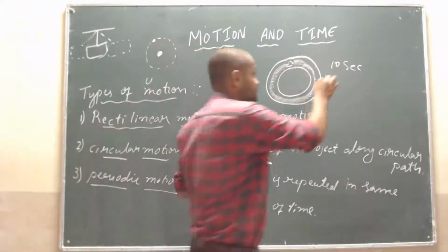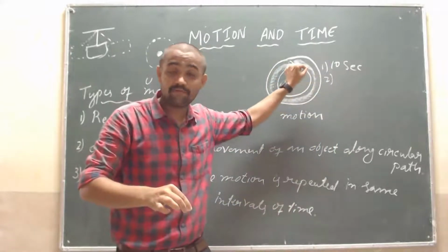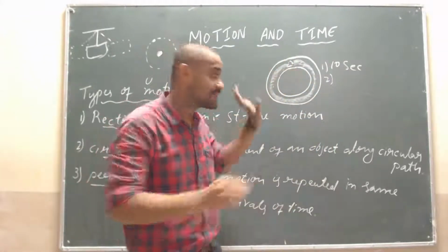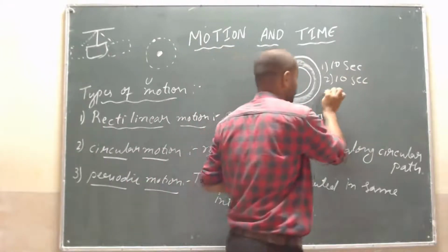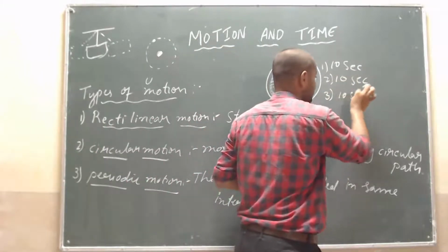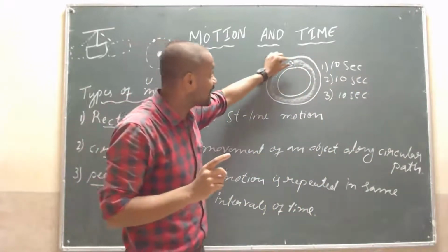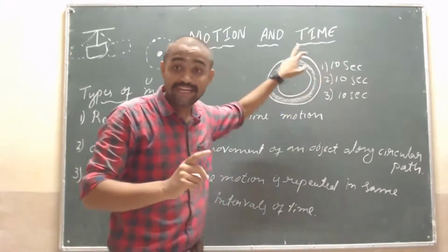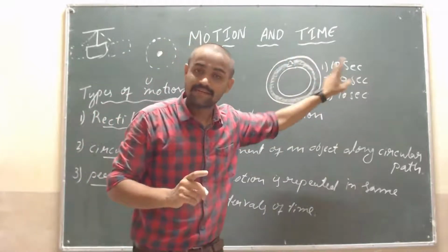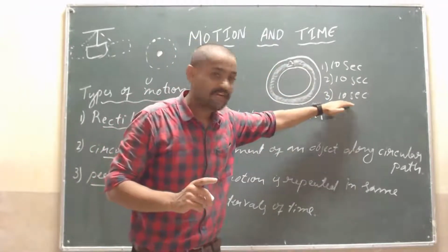Again, it covers the second round in the same 10 seconds. And third time also it takes 10 seconds. Is it clear? See here, a car is moving in a circular path. First round 10 seconds, next round 10 seconds, third round also takes 10 seconds.